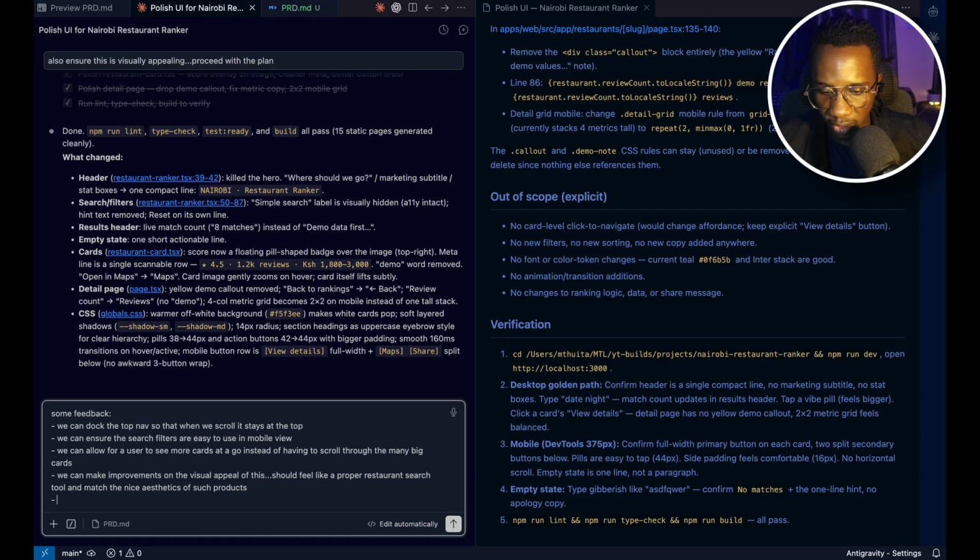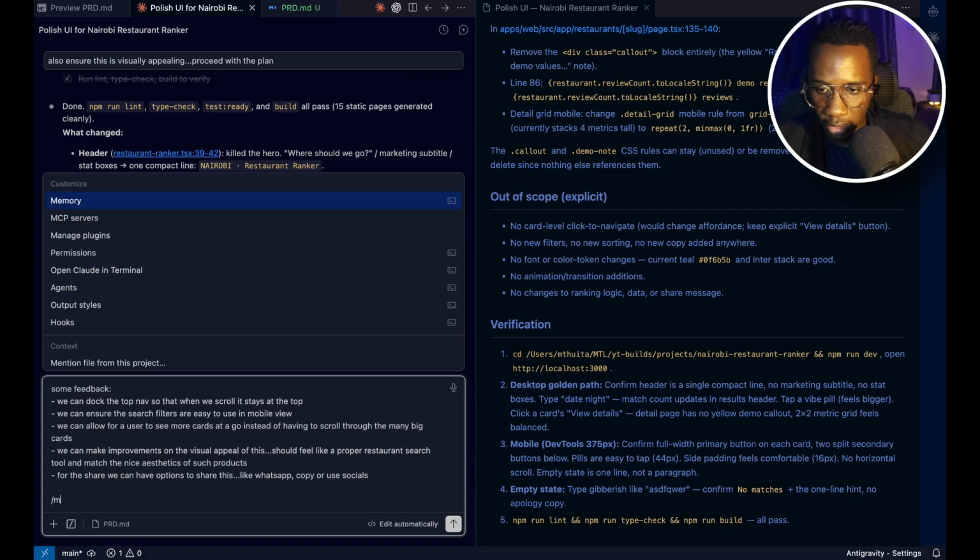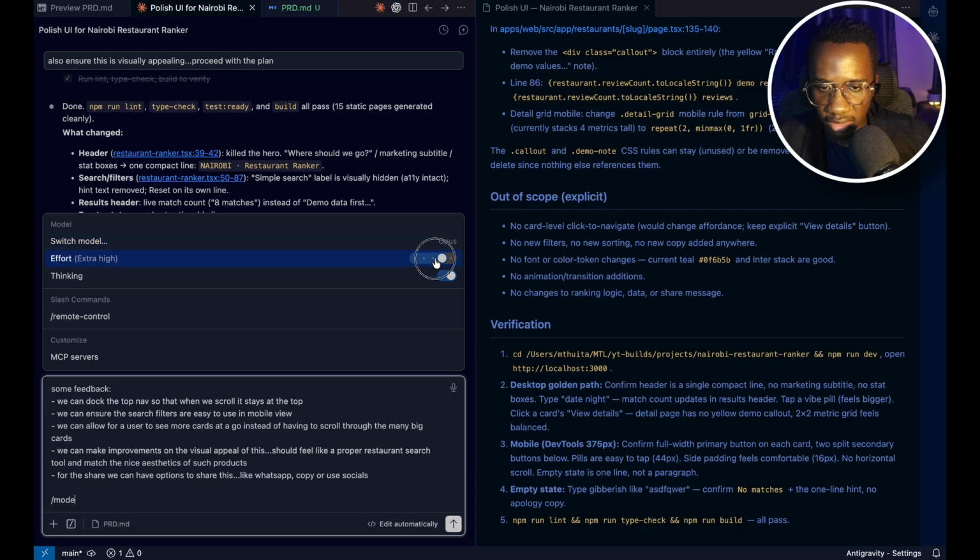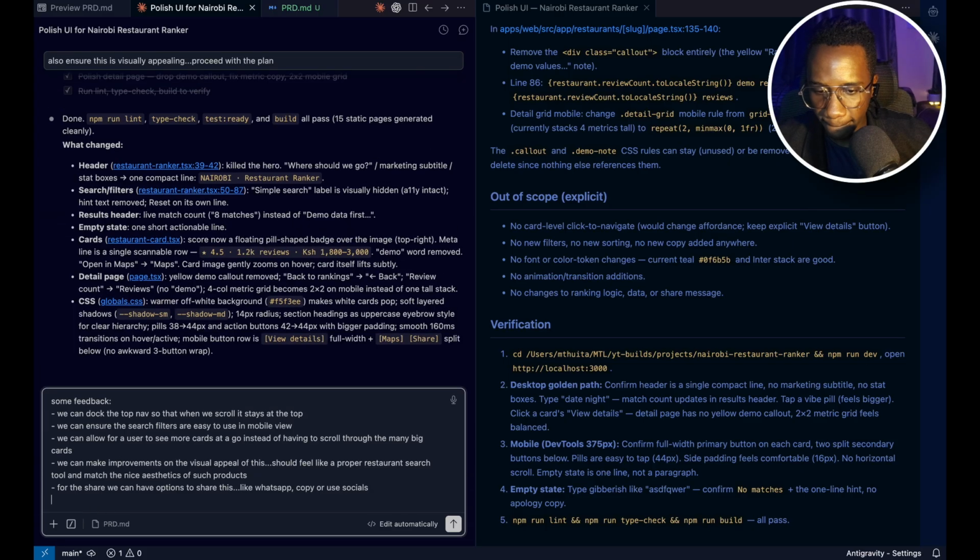Then something else I've just remembered. And the last one is for the share, we can have options to share this, like WhatsApp, where you can actually copy it or use social media. So I think that's good. I am hoping, yeah, maybe let me just take this slightly down so that we get to move a bit faster.